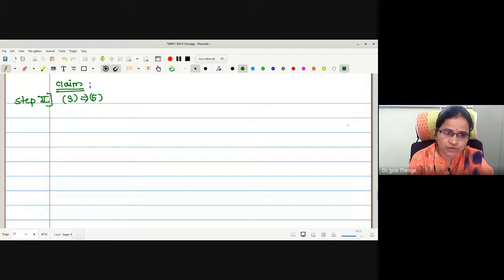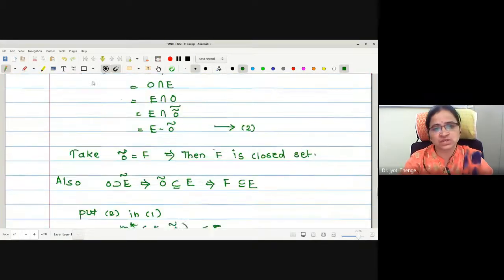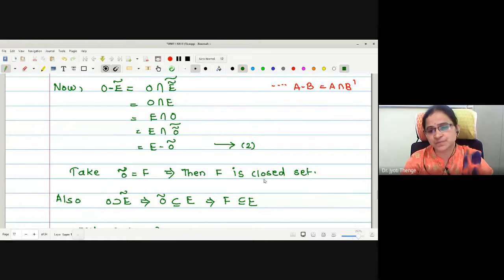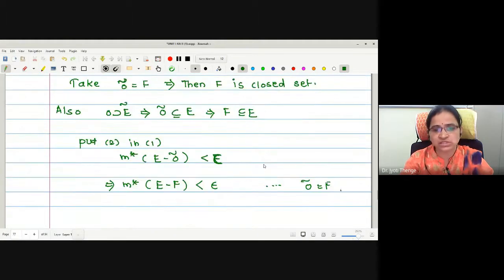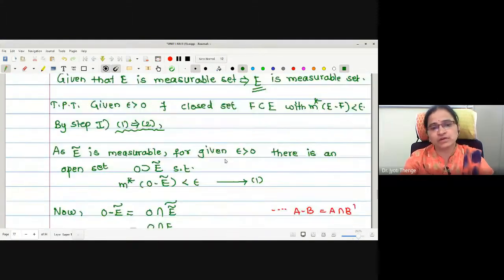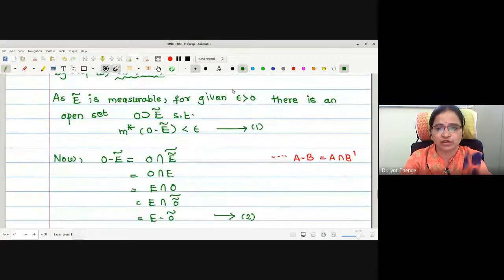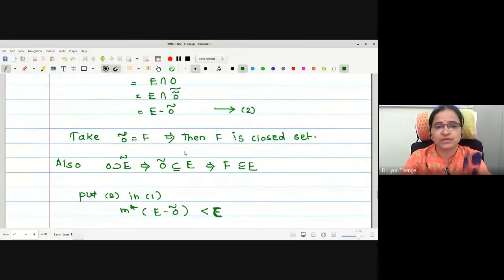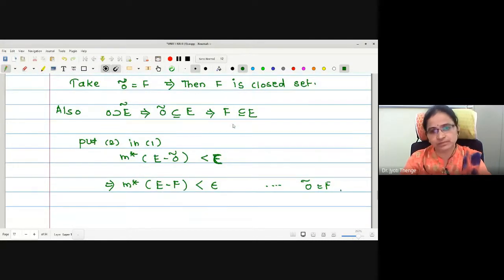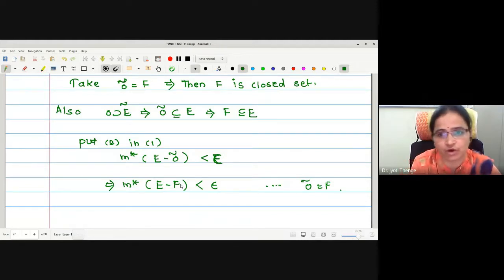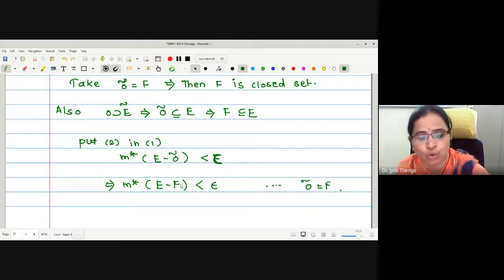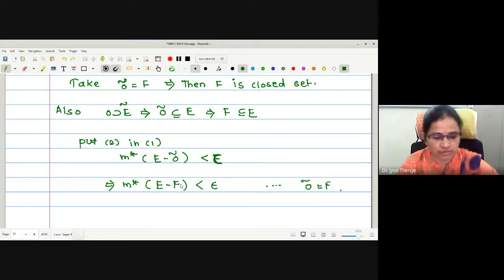Here also, step 3 gives us the existence of a closed subset with this condition. So we will again take a particular value of epsilon, the same 1 by n, so for every epsilon we will have the existence of one Fn with this condition, and then later we will take the countable union of those Fn's. Therefore it gives us a countable union of closed sets, which gives the existence of an F sigma set.